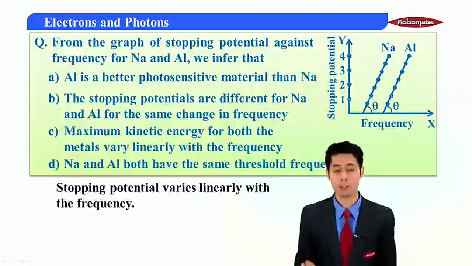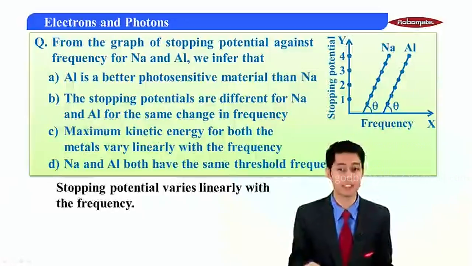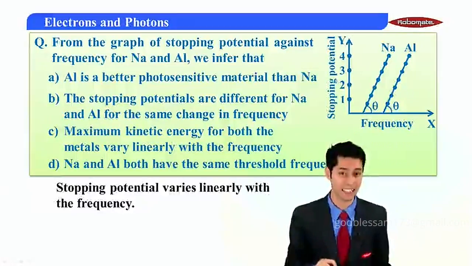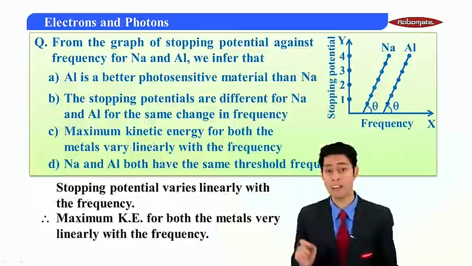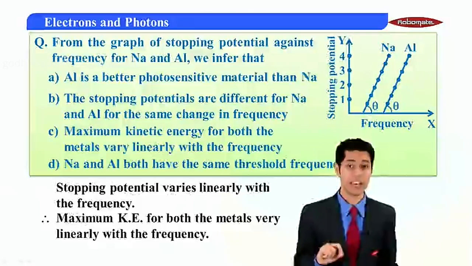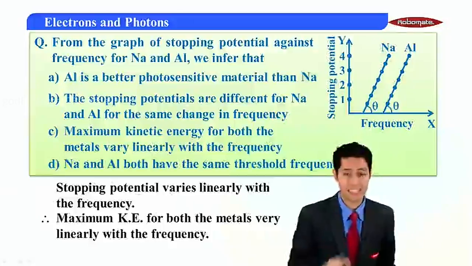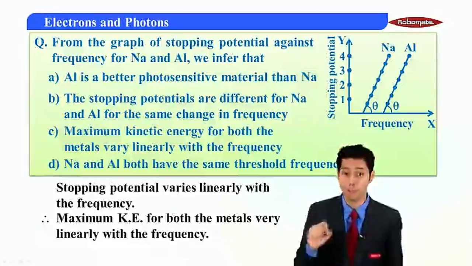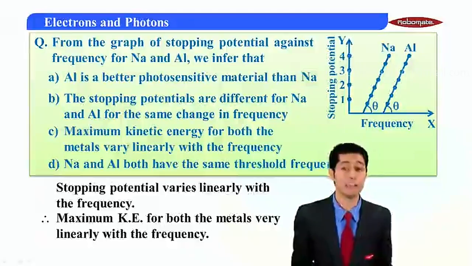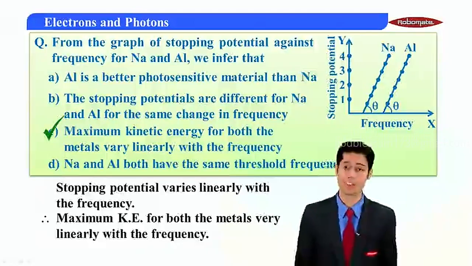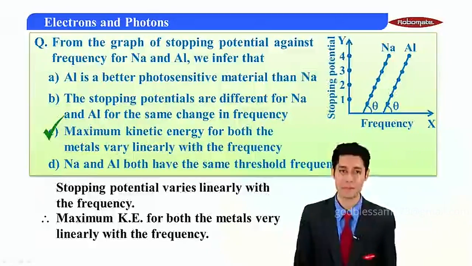Hence the maximum kinetic energy will also vary linearly with the frequency. The option which says that the maximum kinetic energy for both the metals varies linearly with the frequency will be the correct option, and that is option C.